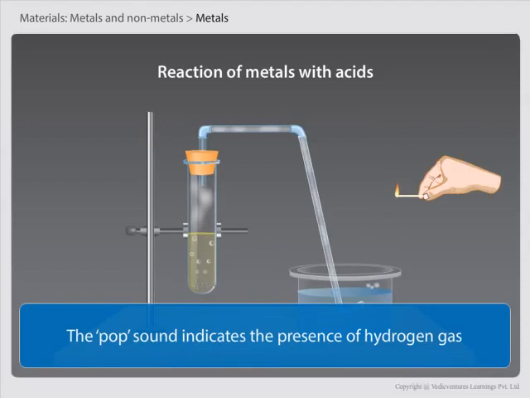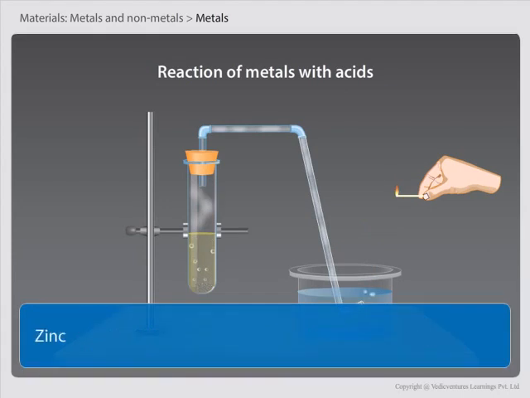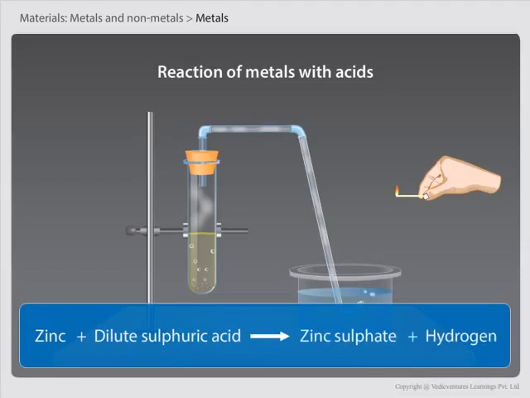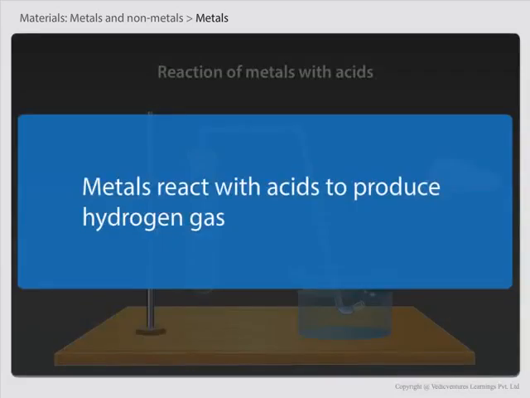The pop sound indicates the presence of hydrogen gas. Here, zinc metal reacts with dilute sulfuric acid to form zinc sulfate and hydrogen gas. Thus, we can say that metals react with acids to produce hydrogen gas.